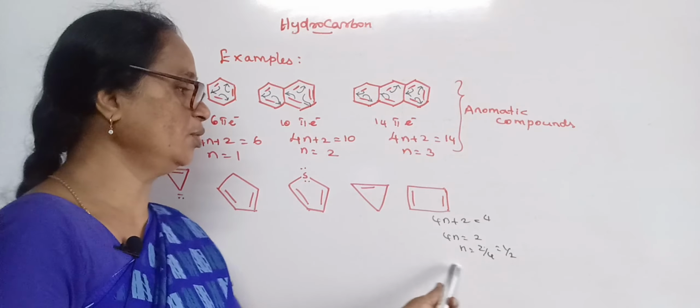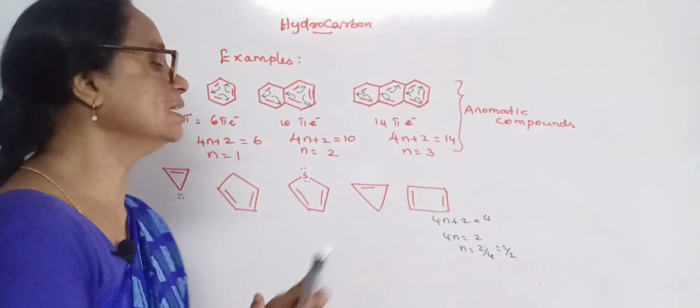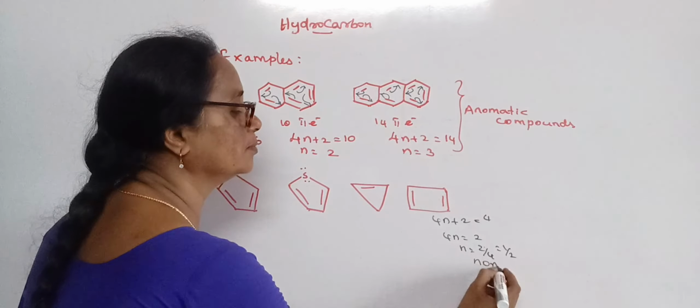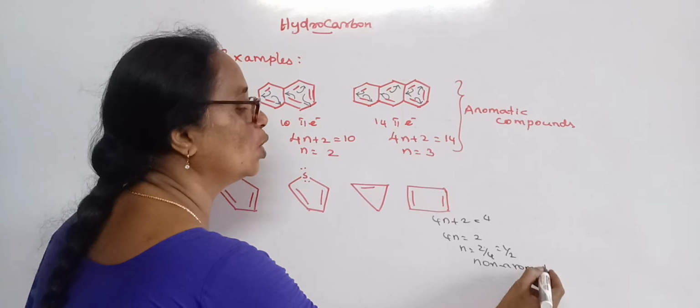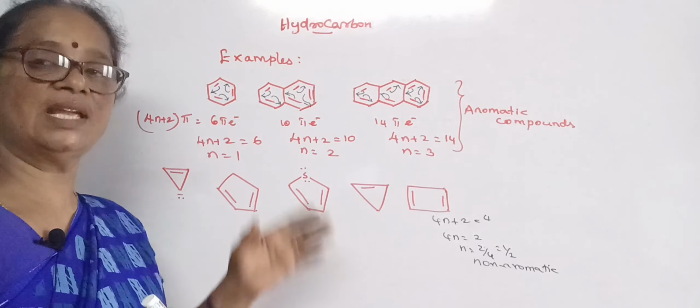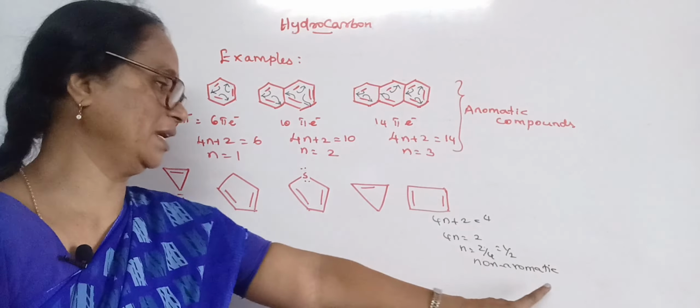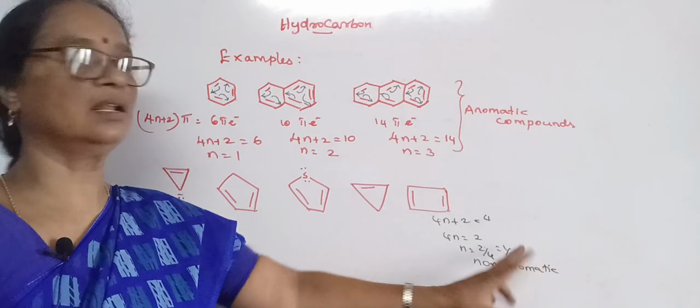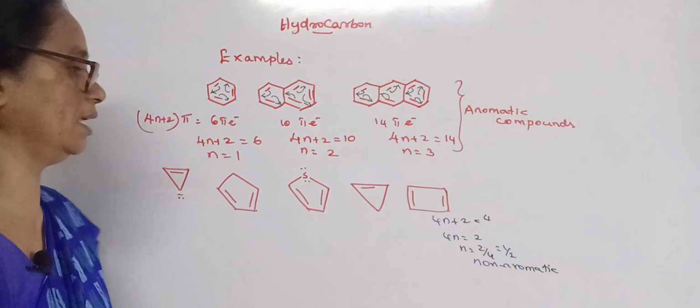The n value goes fractional, so this compound is non-aromatic.